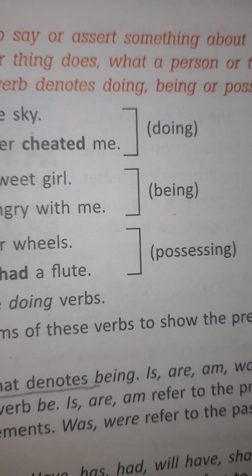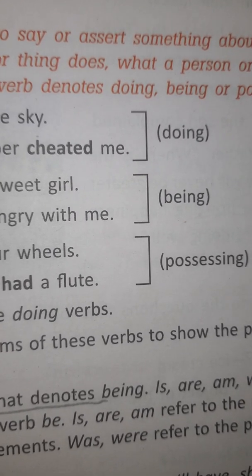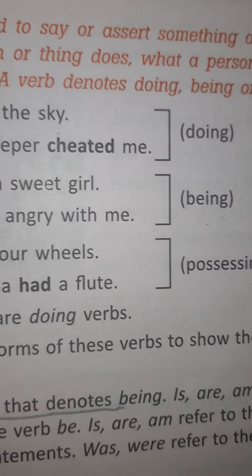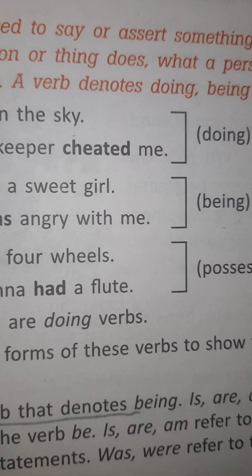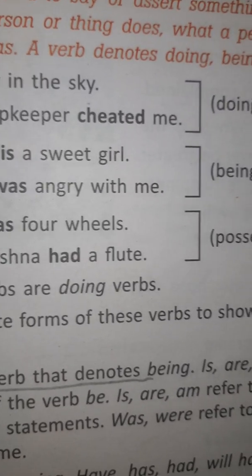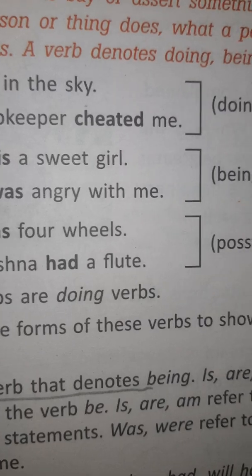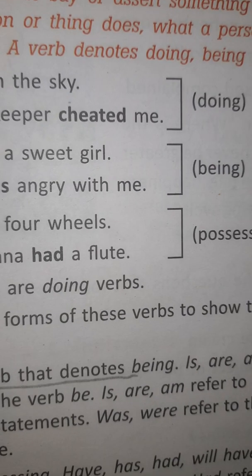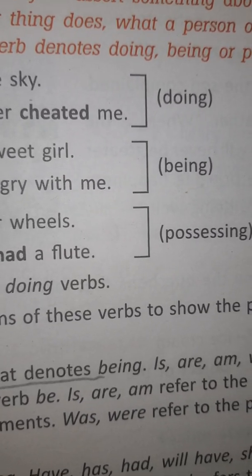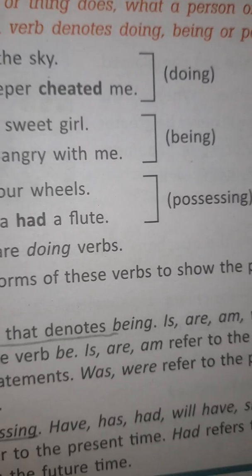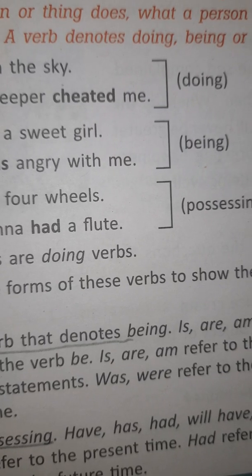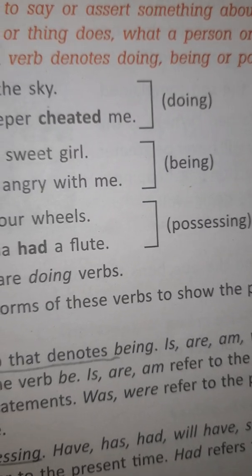What does a verb denote? A verb denotes doing, being, or possessing. Here are some examples. Birds fly in the sky. The shopkeeper cheated me. Here the verbs are used as a doing word. Monica is a sweet girl. Father was angry with me. Here the verbs are used as a being word. A car has 4 wheels. Lord Krishna had a flute. Here the verbs are used as a possessing word. Most of the verbs are doing verbs. We have separate forms of the verbs to show the present time, the past time, and the future time.